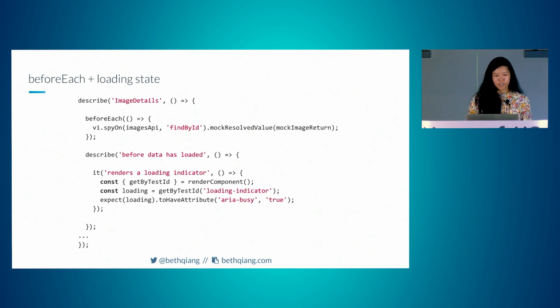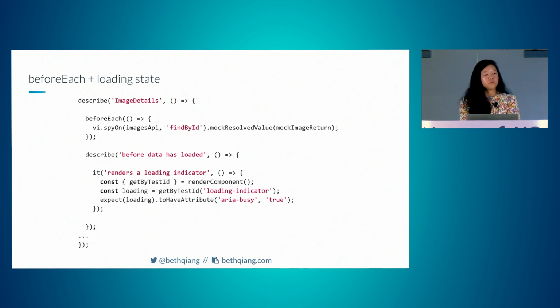So the actual test now, after the setup is done. We are mocking the API request to get a single image since we don't want to fire off actual API requests. Again, leave those to your integration or end-to-end tests. So the render component function returns an object that contains those selectors we talked about from Testing Library. We're getting the loading indicator by test ID, and then expecting the loading indicator to have an attribute of aria-busy true. We're able to use the getBy query here because this happens immediately when the DOM is loaded.